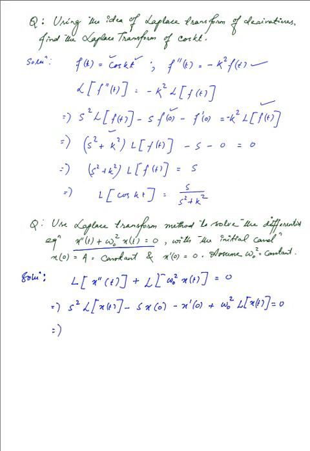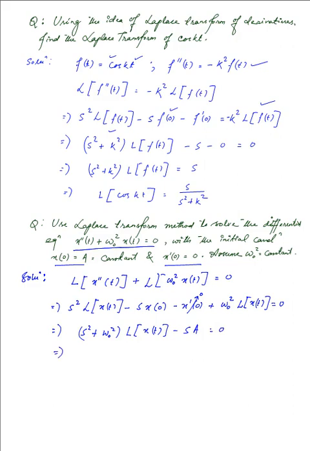So now on comparison, what we get is this, we have s squared plus omega naught squared and the Laplace transform of x of t, and then this term simply goes to 0 because we have been provided with that condition over here, and then we have minus s, and this condition tells us that x at 0 is equal to x at t is equal to 0 is equal to simply a, which is a constant, so this is s times a, and that is equal to 0.